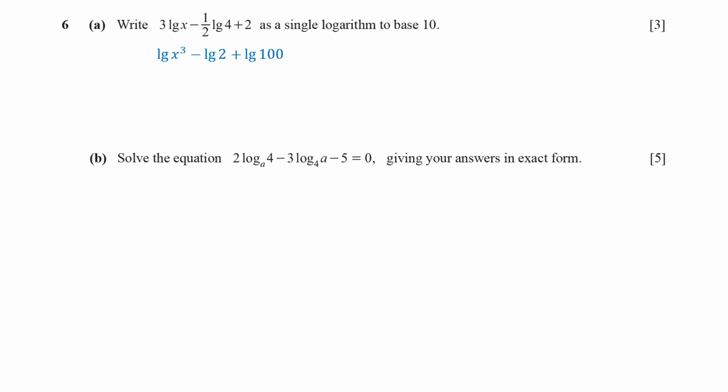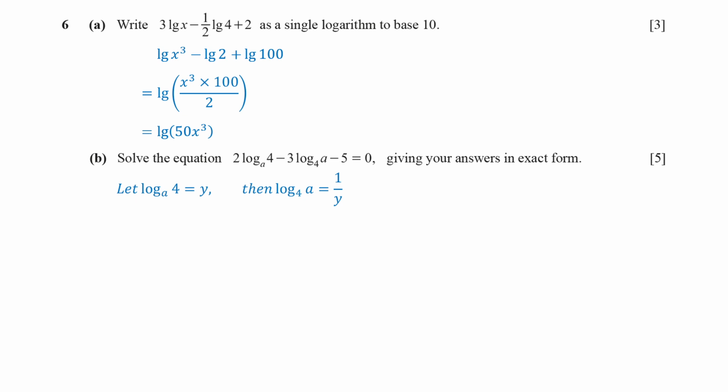Using the rules for combining logarithms, subtract the logarithm of 2 means divide by 2, and add the logarithm of 100 means multiply by 100. The result is the logarithm of 50 times x cubed. In part B, we are solving an equation involving logarithms. We start by letting the logarithm base a of 4 be equal to y. Then the logarithm base 4 of a is 1 over y.